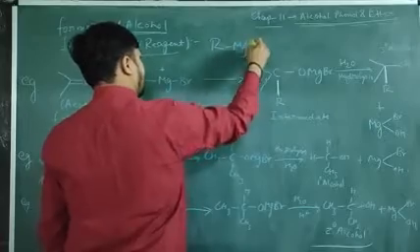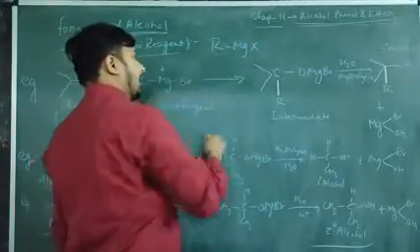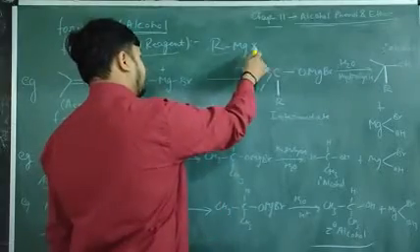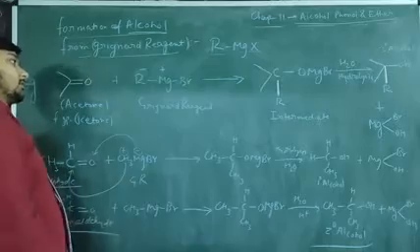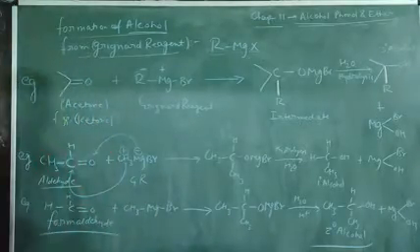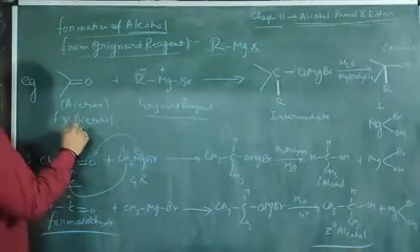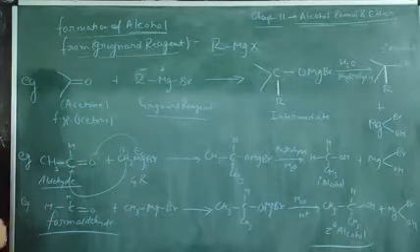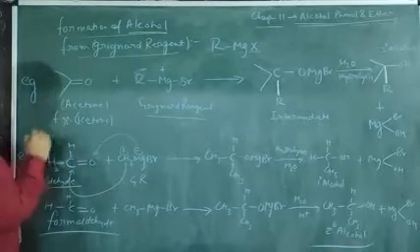RMgX is the formula of Grignard reagent. R here is an alkyl group, Mg is magnesium, and X is any halogen. So, in the reaction, how the Grignard reagent is going to react with the ketone to form alcohol. Here is the structure, or you can say the formula, of acetone.